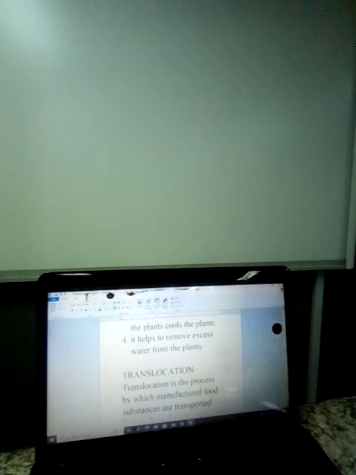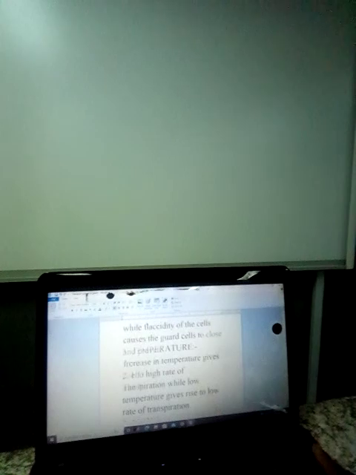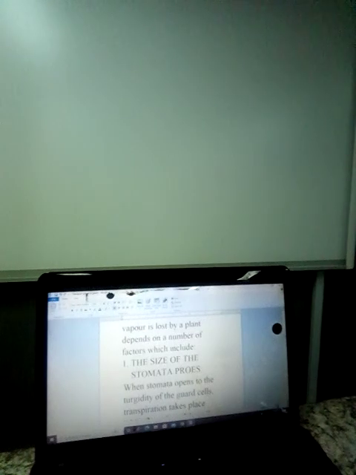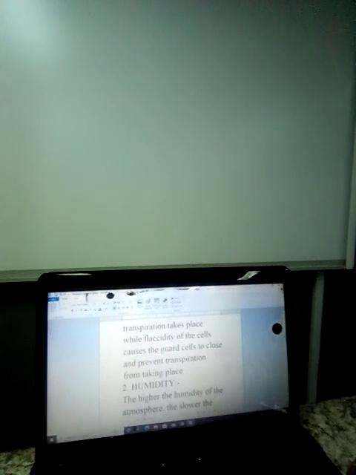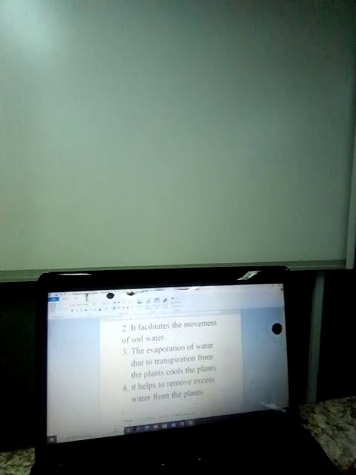Those are the four functions or benefits of transpiration in plants. It cools the plant, it removes excess water from the atmosphere, it enables the plants to absorb water and mineral salts, and it facilitates soil water movement. Now, the factors that determine transpiration are size of the stomata pore, temperature, humidity, light, wind, and soil water. We have studied the advantages also, which we have stated.